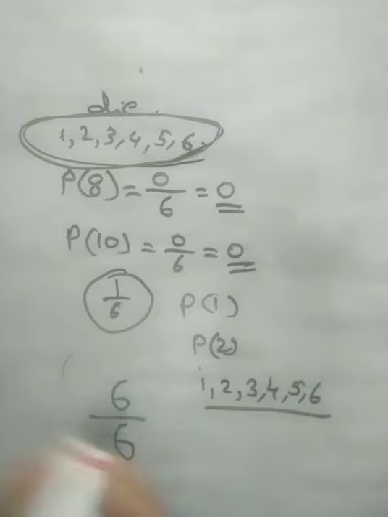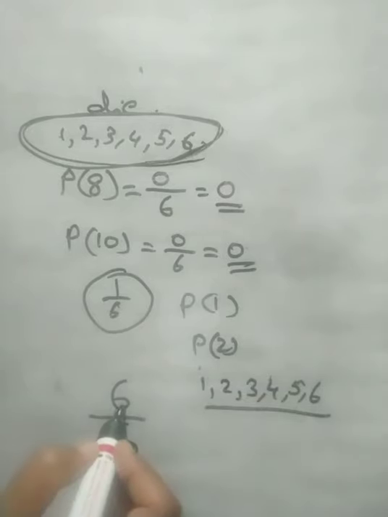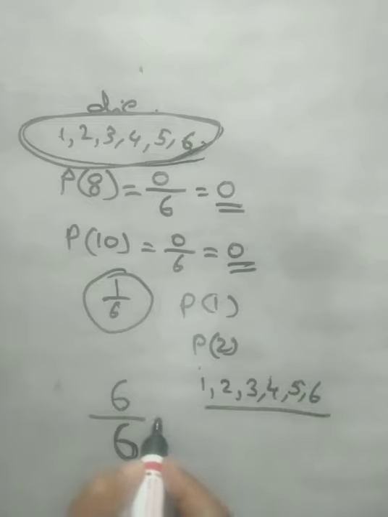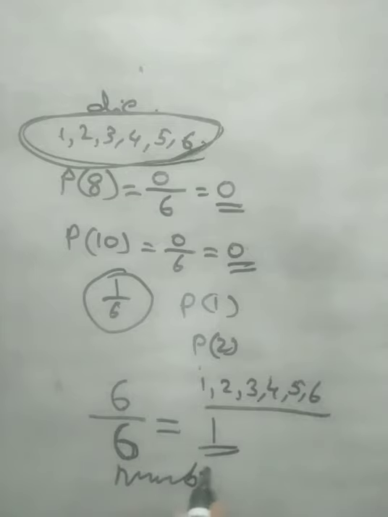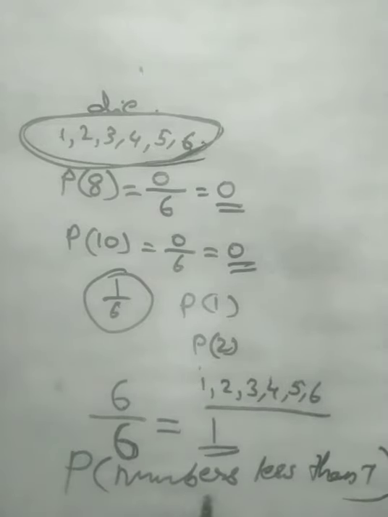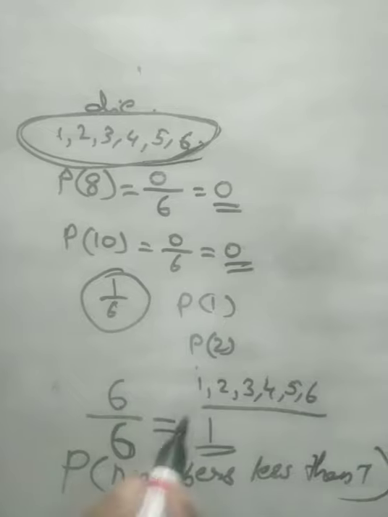If you get any number, that will be our favorable outcome itself. So total number of outcomes is 6, favorable outcomes also 6. So the probability of getting numbers less than 7 will be 1.